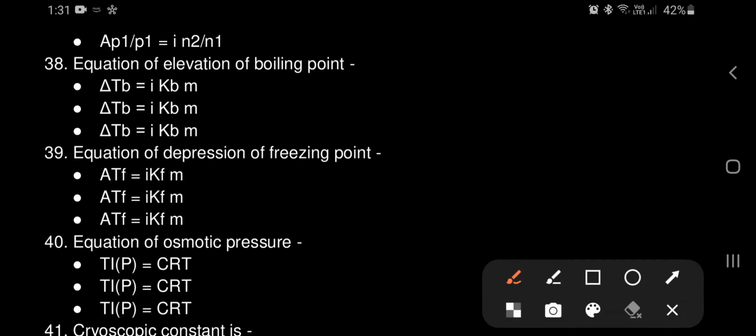Equation of osmotic pressure: pi is equal to CRT. Here pi is the osmotic pressure, which is why it is denoted as pi equal to CRT.